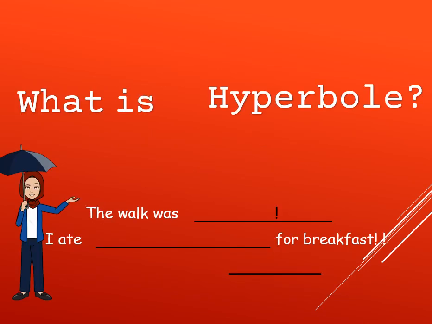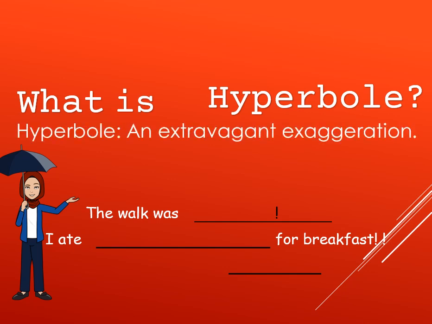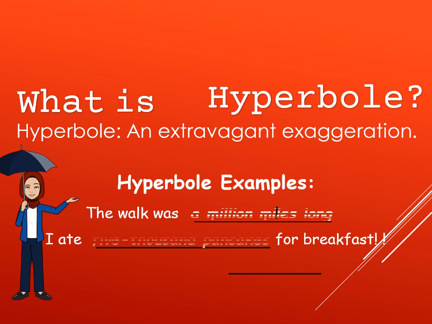Hyperbole is extravagant exaggeration. For example, the walk was 1,000,000 miles long. I ate 5,000 pancakes for breakfast. Of course, you're not going to eat 5,000 pancakes. This means that you were hungry. The walk was 1,000,000 miles long. This means that it was a long walk.